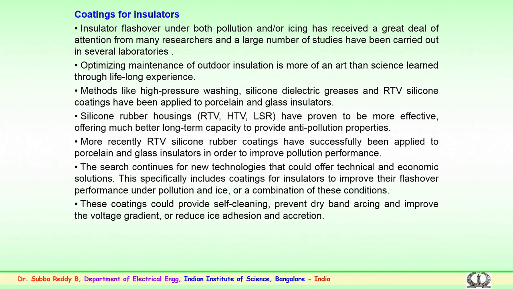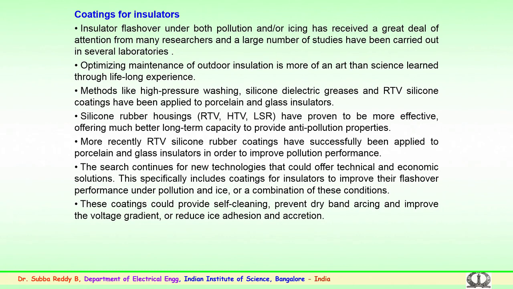This matters at higher voltages above 400 kV, where contamination is a serious threat for both AC and DC transmission systems. Applying RTV coatings to glass or ceramic insulators has shown better performance in the field.